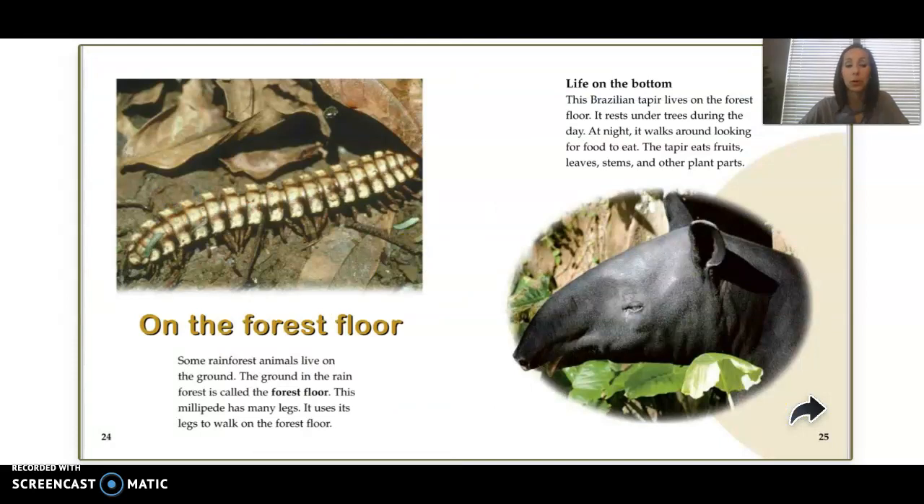On the forest floor. Some rainforest animals live on the ground. The ground in the rainforest is called the forest floor. This millipede has many legs. It uses its legs to walk on the forest floor.